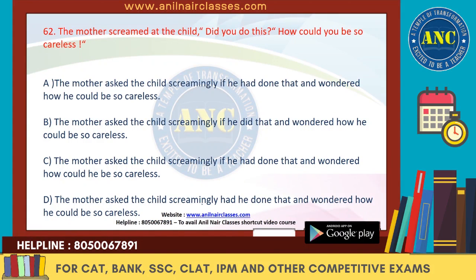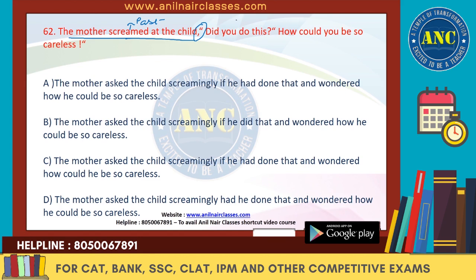Let's do the next question now. It says, the mother screamed at the child. Did you do this? How could you be so careless? So the mother screamed at the child. That is the reporting verb over here. This screamed is in the past tense, so it could be asked screaming. So the word scream should be there. At the child. See, we will remove this and have a look at the question.